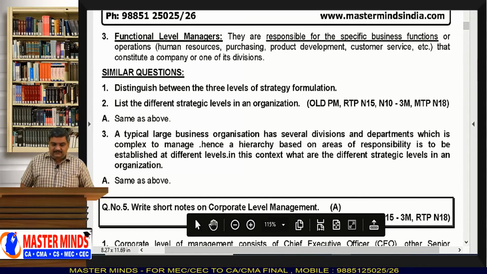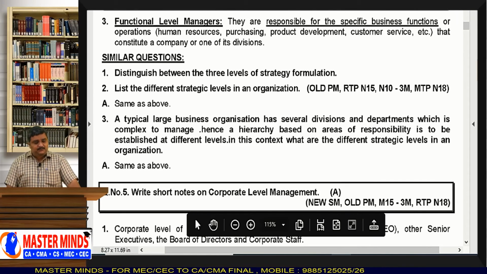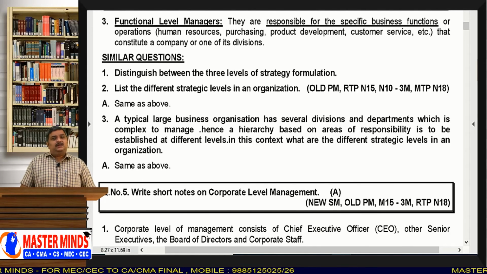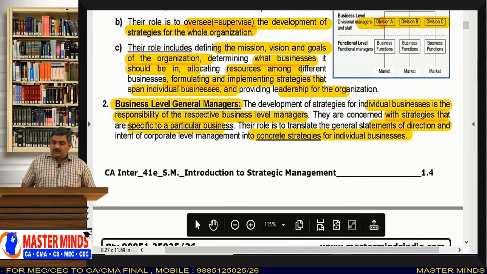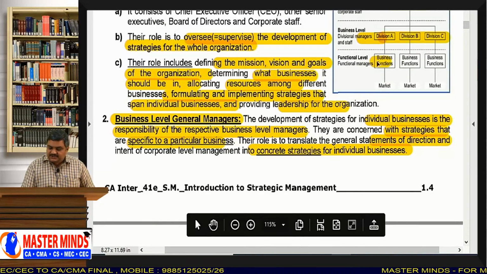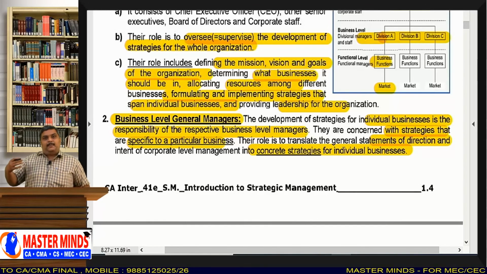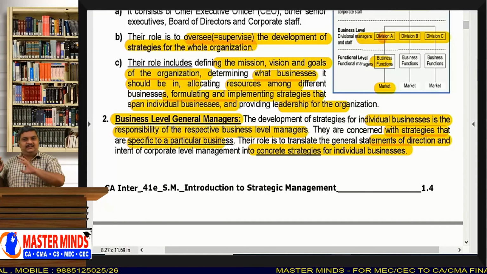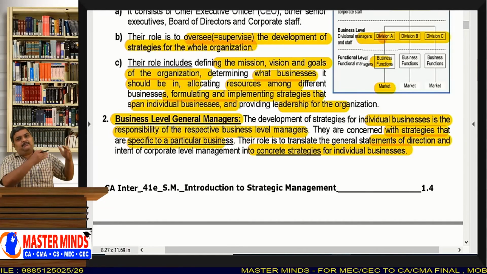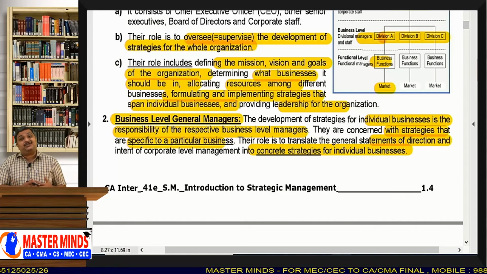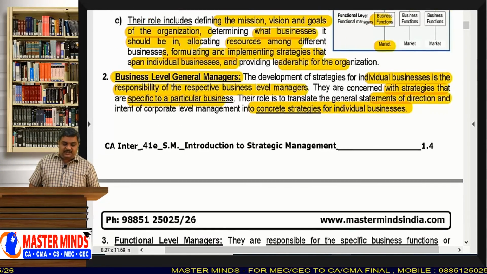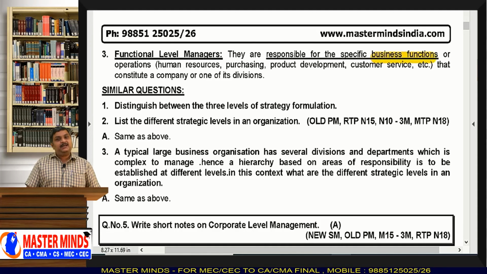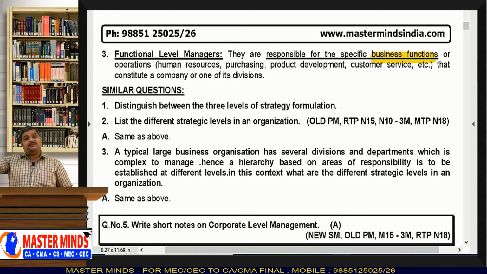And now the functional level managers, they are responsible for the specific business functions or operations. That means the third level. See, every division or every business will have again some business functions, isn't it? See, ITC is having different businesses, food, hotel, agro, like this. And again in food division, there will be marketing, production, operations. So that is called the functional level. So how does this functional level operate? They are responsible for the specific business functions. Again there will be a functional manager for everything.